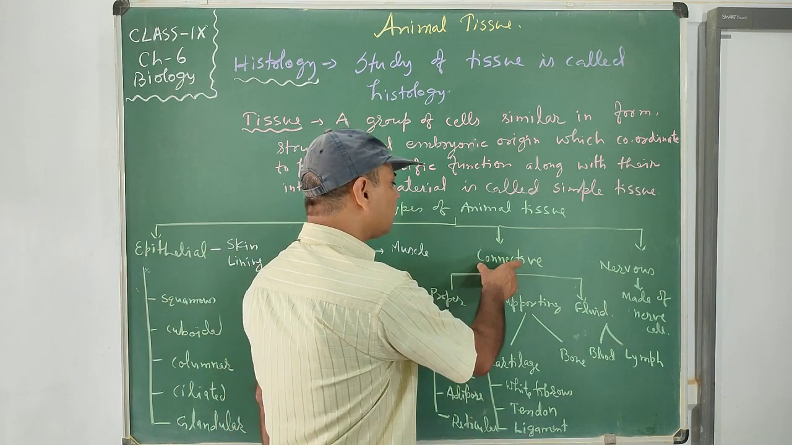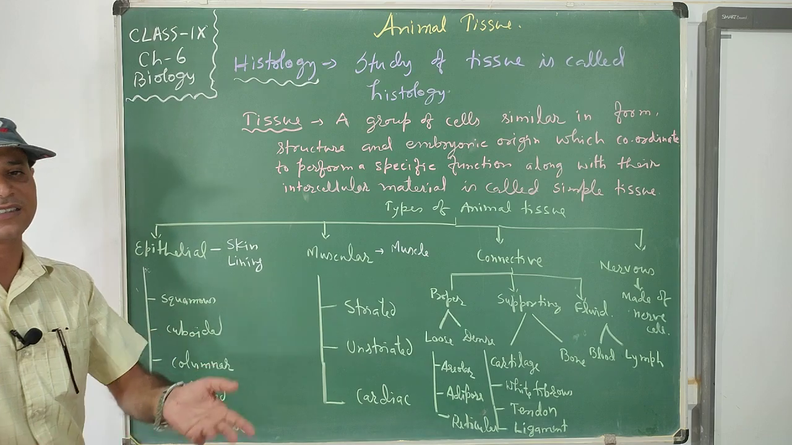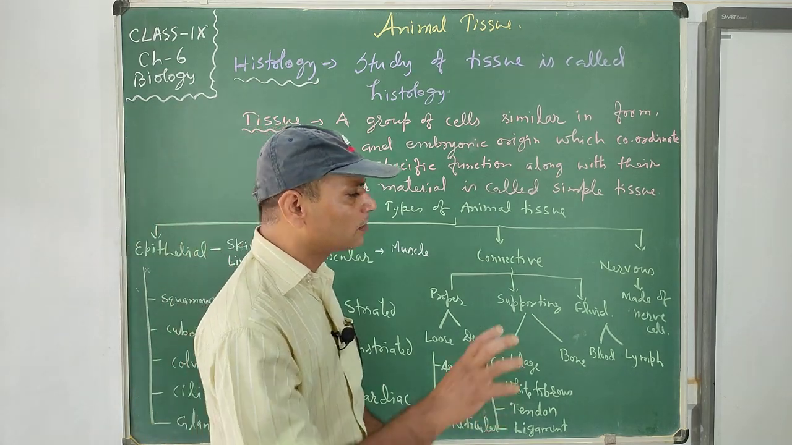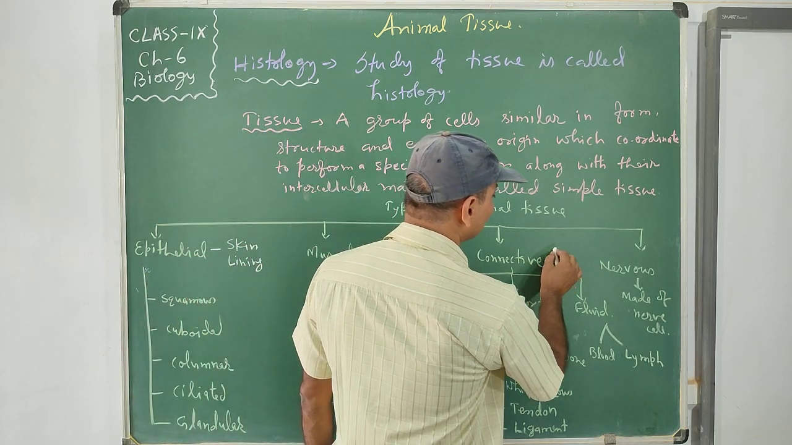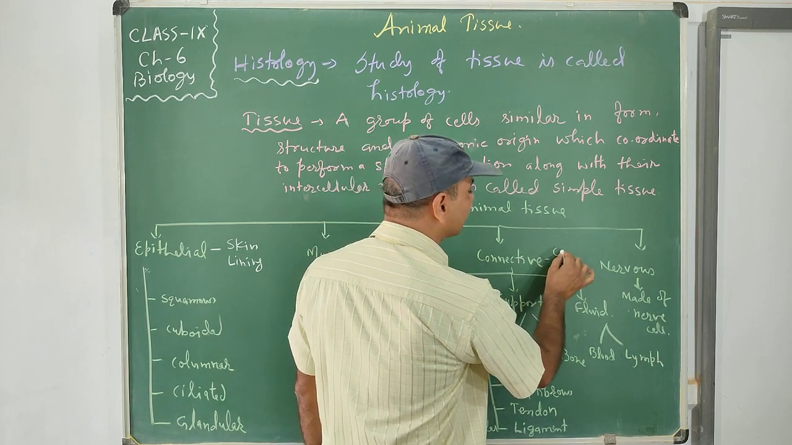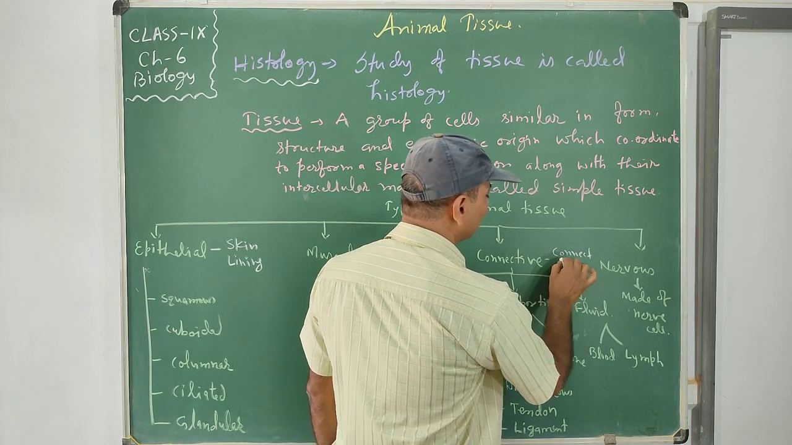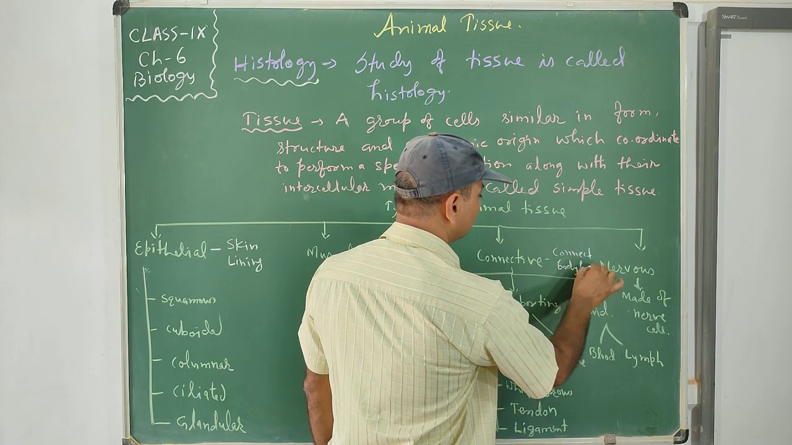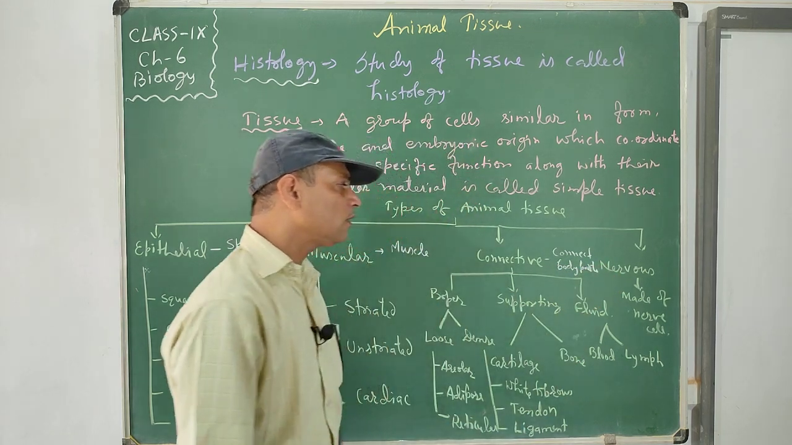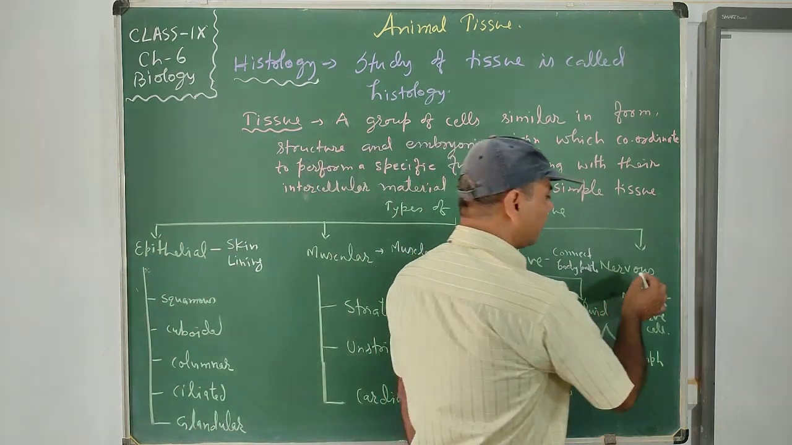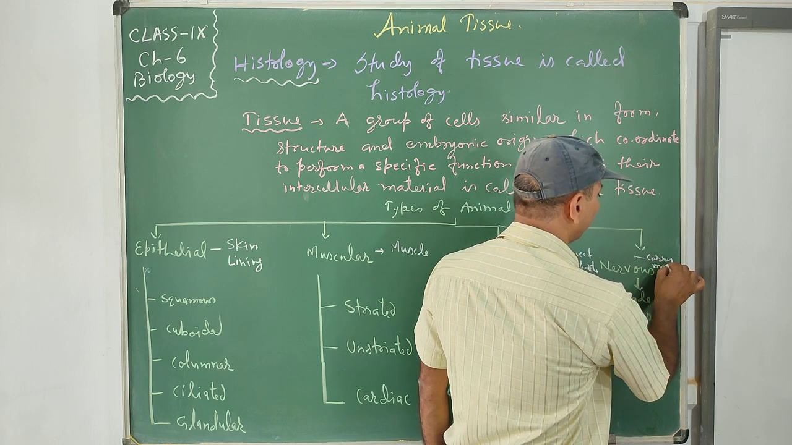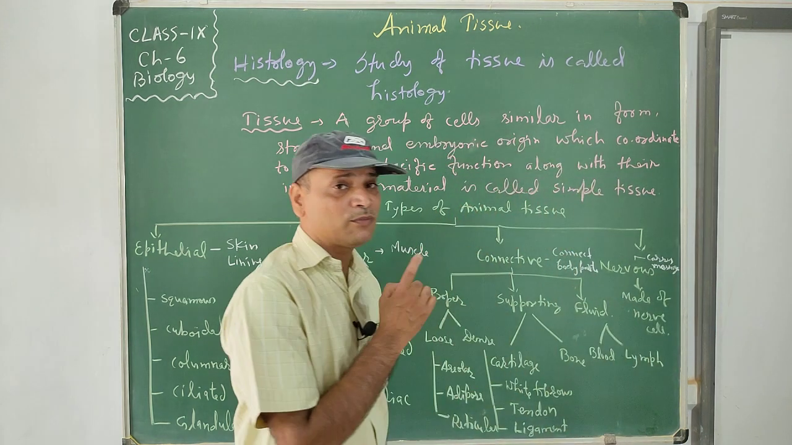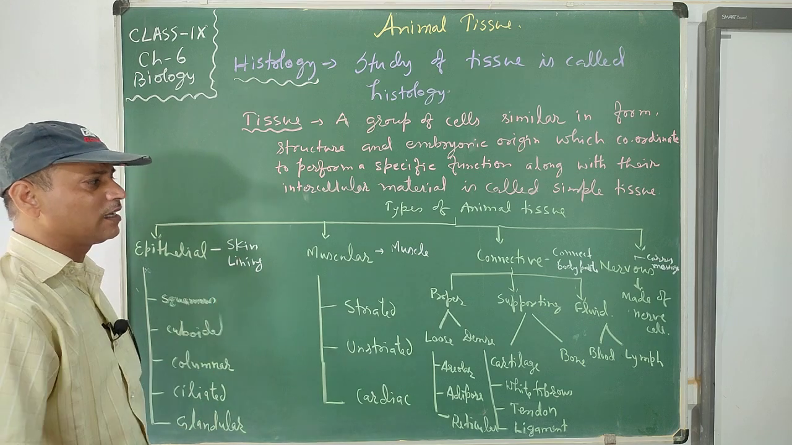Connective tissue, as the name says, is to connect. Which things do they connect? They connect different body parts together. So their important function is connection, to connect body parts. And the 4th one, nervous tissue, carries messages from one body part to another, or within the body.